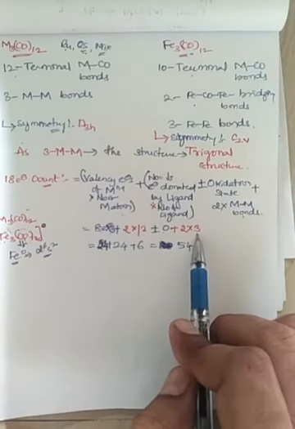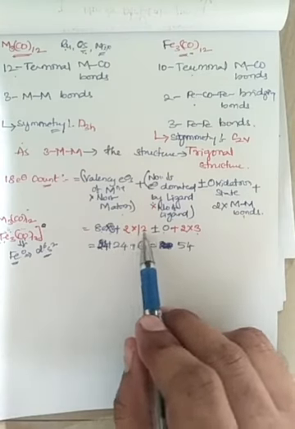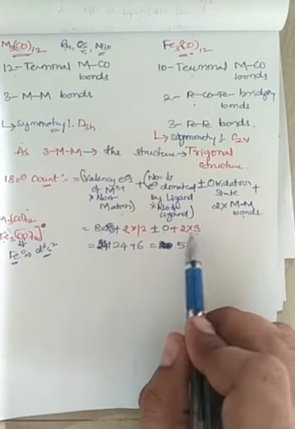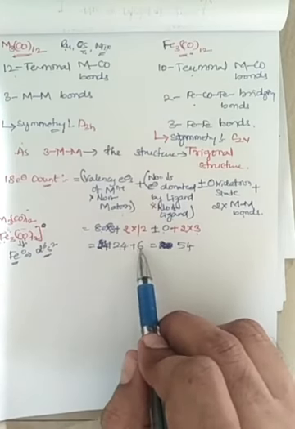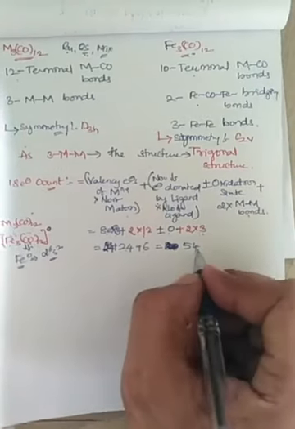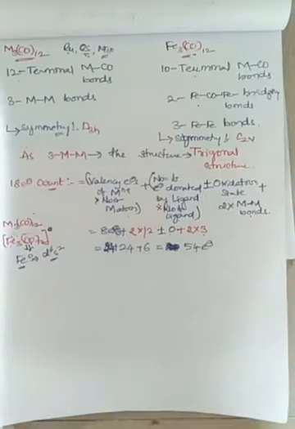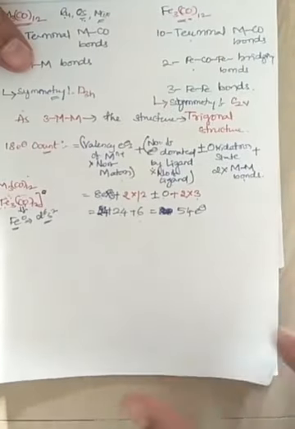So 8 into 3 is 24, 2 into 12 is 24, 2 into 3 is 6. In total 24 plus 6 is 30, 30 plus 24 is 54, right? 54 electrons for all three metal ions.